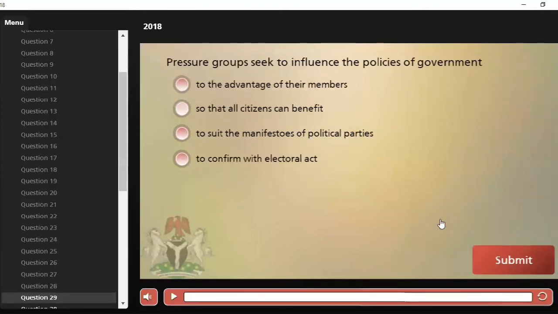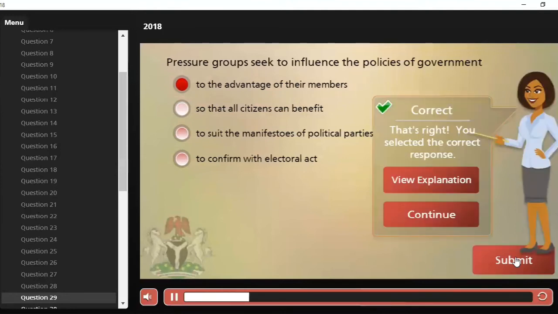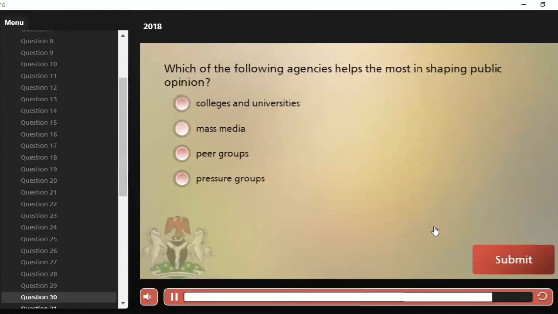Okay, let's move over to the next question. Number 29. Pressure groups seek to influence the policies of government, A, to the advantage of their members, B, so that all citizens can benefit, C, to see the manifestos of political parties, and D, to conform with electoral act. Of course, we know our correct answer is option A. Like I just said from the last question, pressure groups seek the interest of their members.